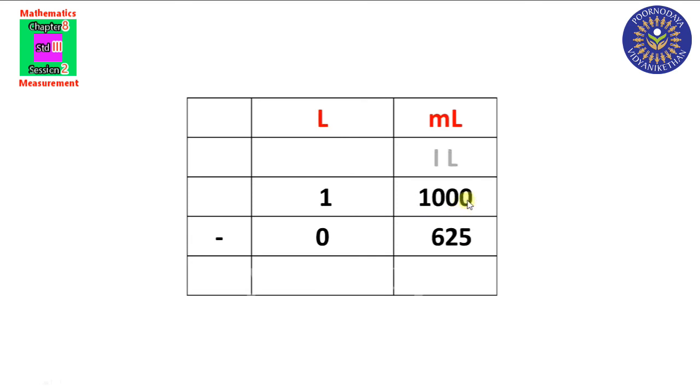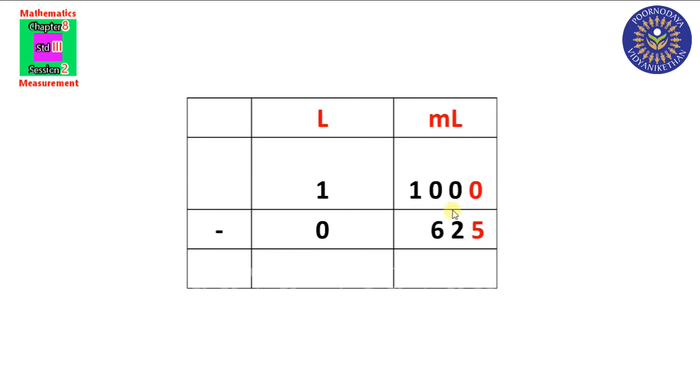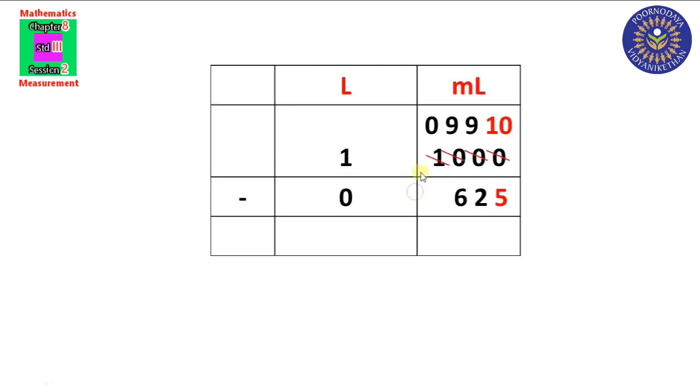Yes. Now, 0 minus 5 is not possible. So look at the tens place. There is also 0. It is not possible to borrow. Now look at the hundreds place. There is also 0. So we will borrow 1 from this thousands place. If we borrow this 1 to here it will be 10. And in the thousands place there remains 0. Clear? See here it is 0, here it is 10.